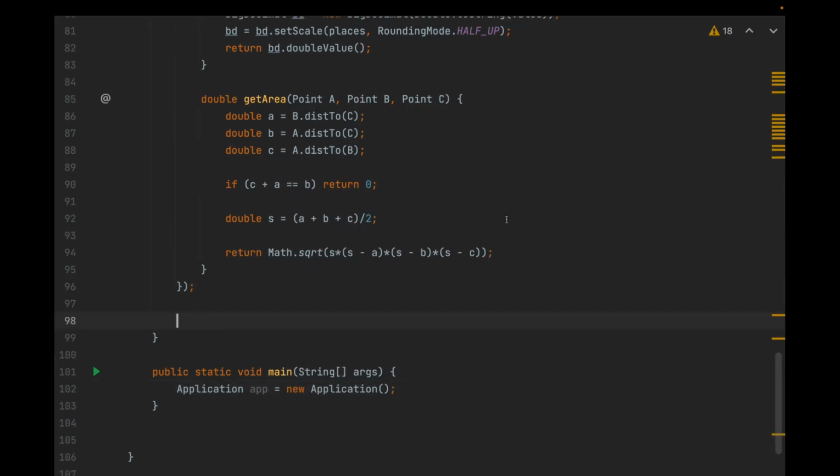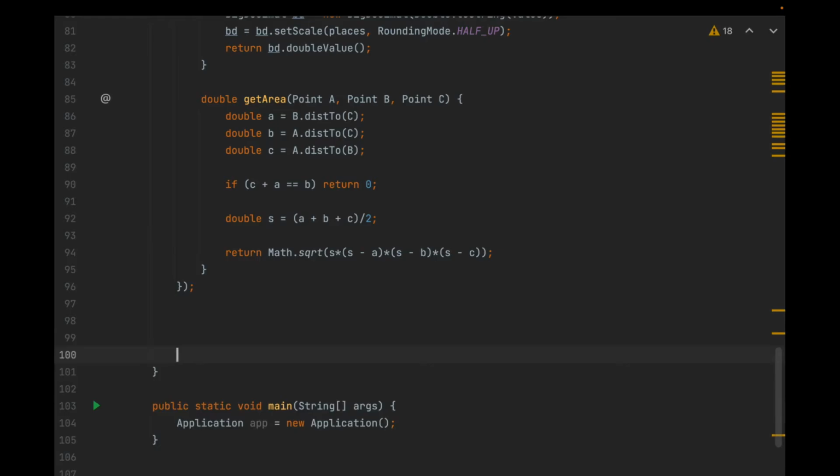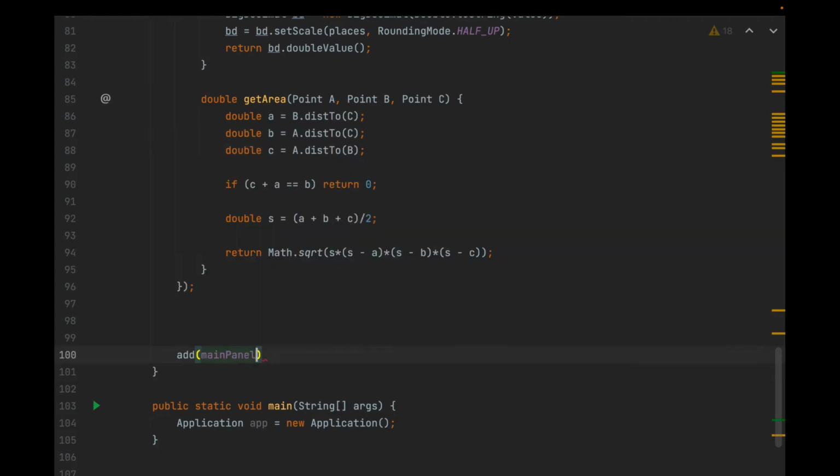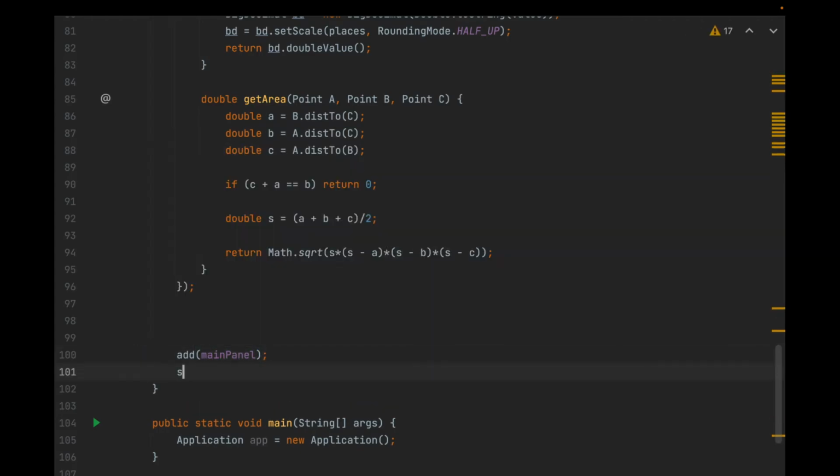We have to now create a listener for the other button that clears the form. But before we do that, let me do one more thing so I don't forget that in the end I need to add a main panel to this JFrame, and then I need to set visible to true.